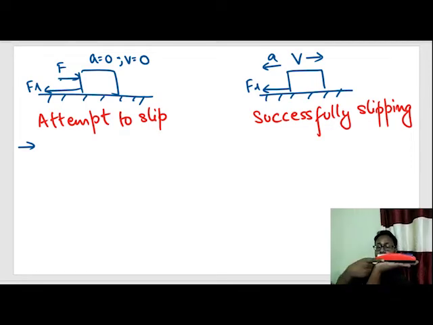The friction force in the opposite direction will be 5 Newton only. If I apply 10 Newton, what will be the friction force? The friction force will be 10 Newton in the opposite direction. It can never be that I apply 1 Newton and friction force starts applying 100 Newton in the opposite direction.